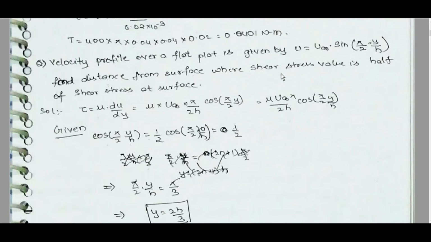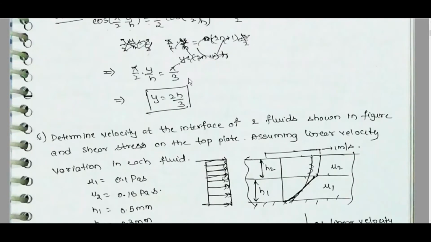Find the distance from the surface where the shear stress value is half of the shear stress at the surface. Surface means y is equal to h, and y is equal to 0 at the other. Then I can get at what y.